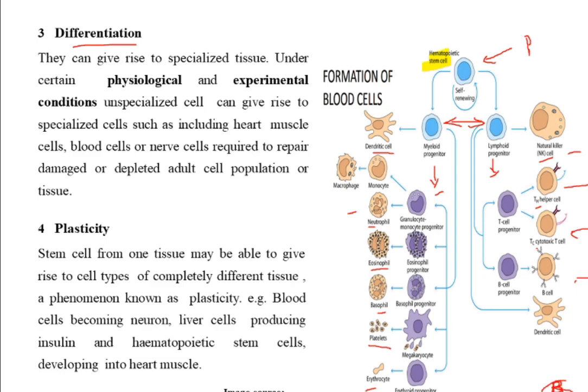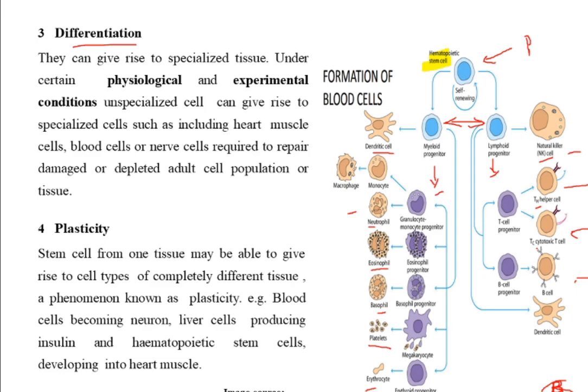So here the scientist has converted skin cells into iPSCs, that is induced pluripotent stem cells, and this induced pluripotent stem cell is converted into the beta cells. So now this is a skin cell, and this is a journey from skin cell to the pancreatic cells, the beta cells in the pancreas. This journey can be called plasticity.